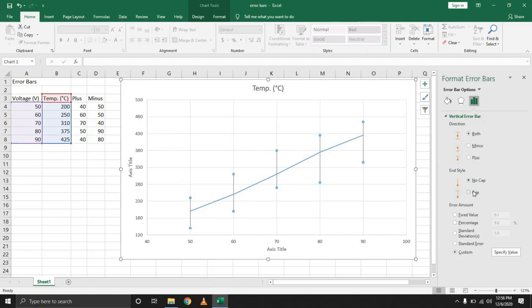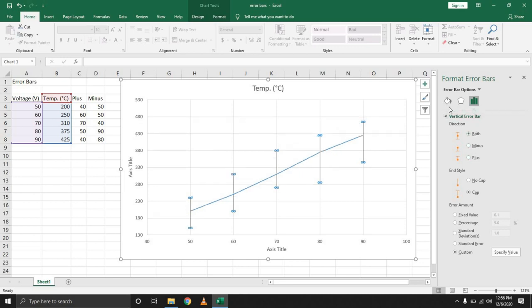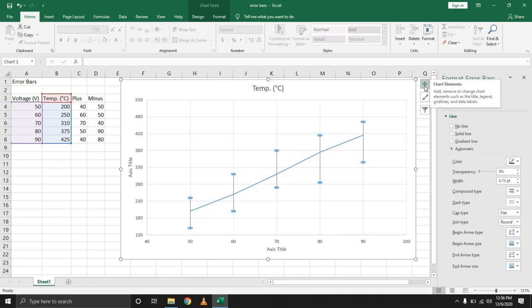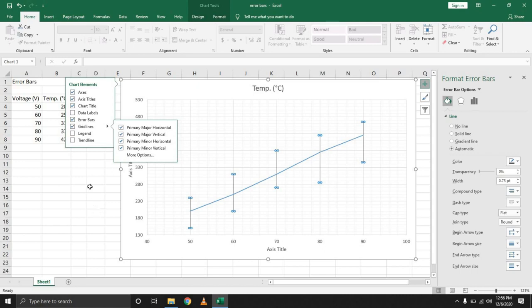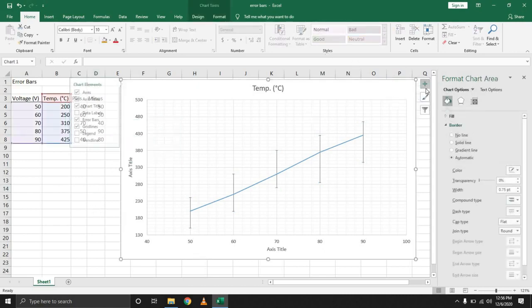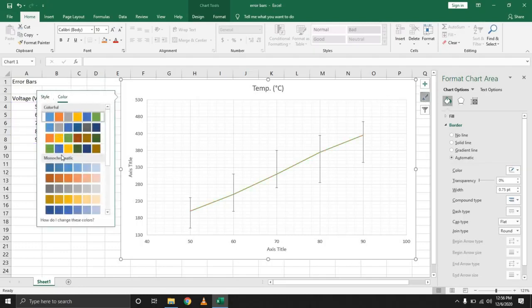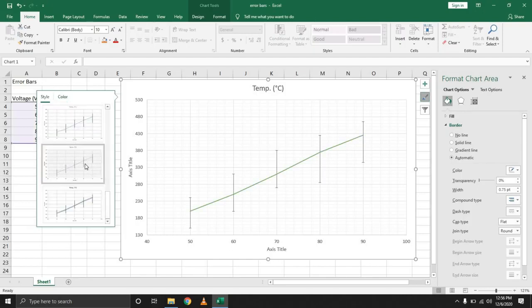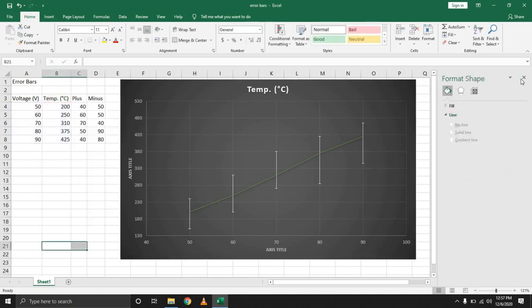So you can go with no cap or have a cap. You can go with only the minus if you are only looking to show the deviation on one side, or for both depending on what you are presenting. So finally, just to make it a little bit more appealing, let us add the grid line just to fine tune it a little further. And if you're looking for that dark theme, as usual, head over to color, select the different colors you want, back to style, a darker theme, blue theme, depending on the presentation that you are looking for.